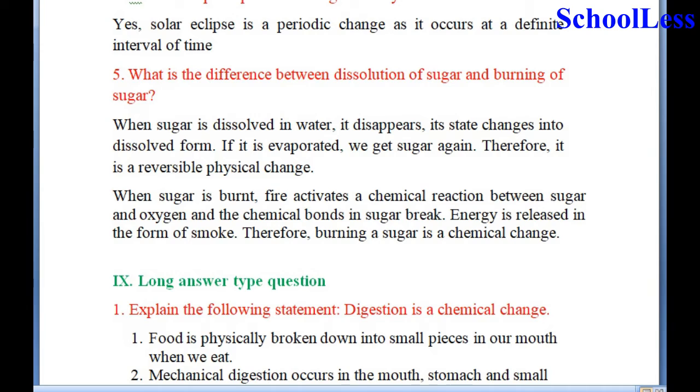When sugar is burnt, there is a chemical reaction between sugar and oxygen, and the chemical bonds in sugar break. Energy is released in the form of smoke. Therefore, burning sugar is a chemical change.